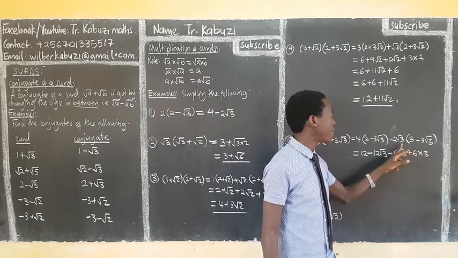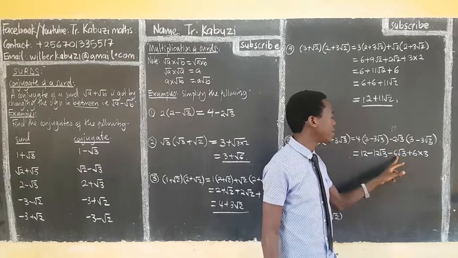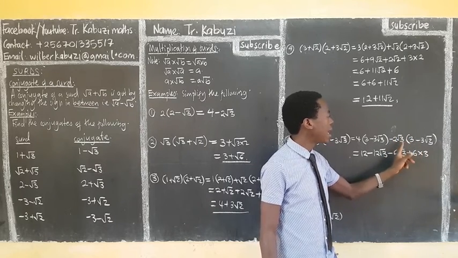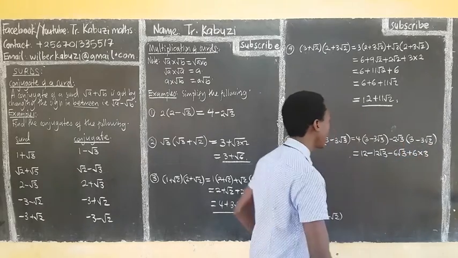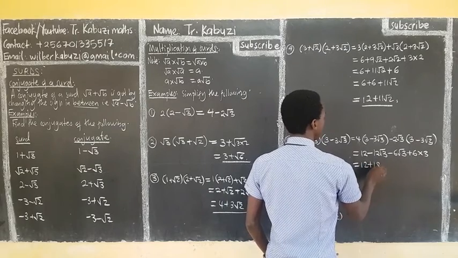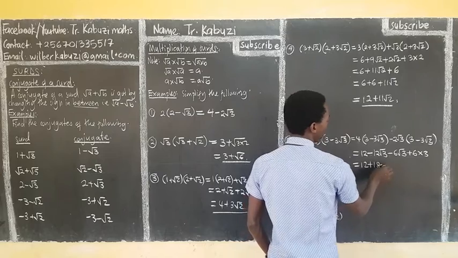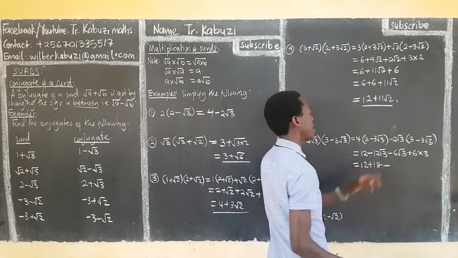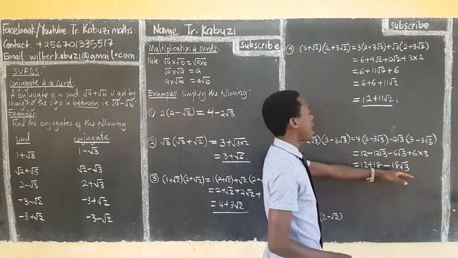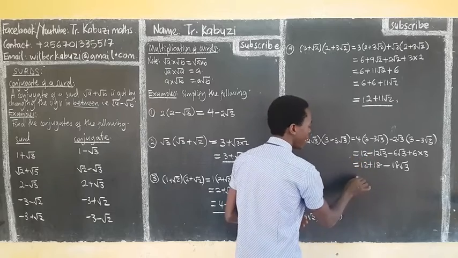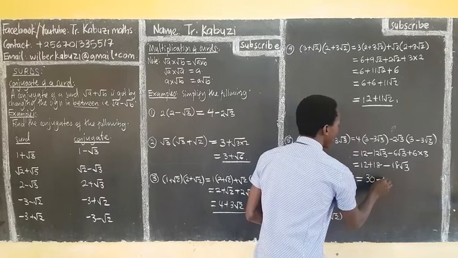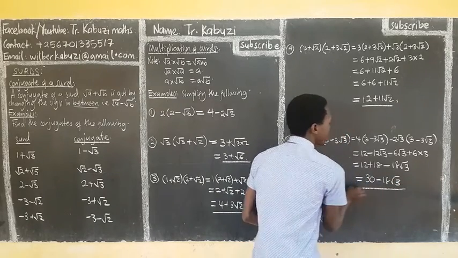This times this we have the 3 times negative 3 get negative 6 root 3 because this is the scalar. Then this and this, first of all we get 6. And then root 3 times root 3 we get a 3. So that's it. So this will be now 18. 12 plus this 18. Then you see this negative and this negative shall get negative. You have negative 12 minus this, you get negative 18 root 3. This one can't be completed because this is the surd and this is the number. We cannot add them. When I just add the number and the number, I get 30 minus 18 root 3. Here I can't simplify.